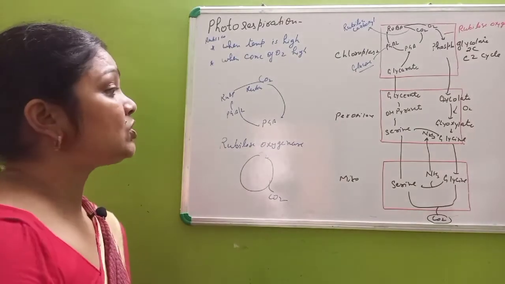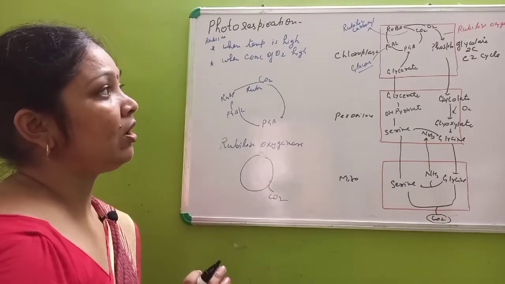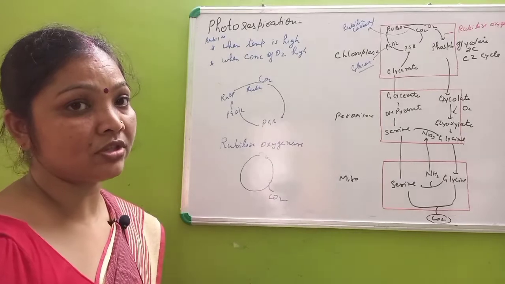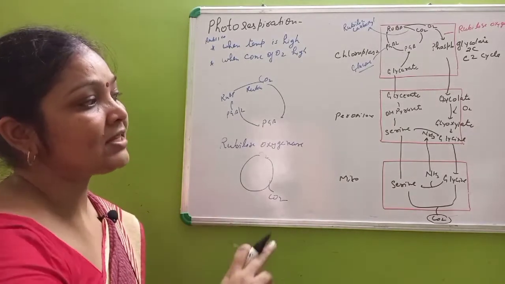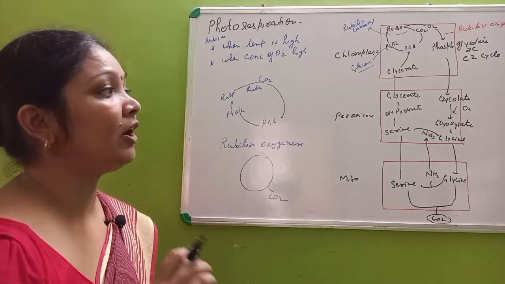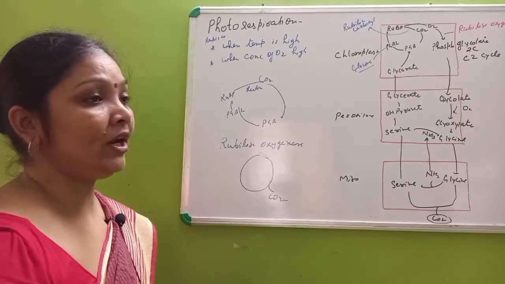Now this oxygen cycle, the entering of oxygen in the process of photosynthesis, is a harmful process, because in that cycle there is no formation of ATP or NADPH. So there is no energy production.